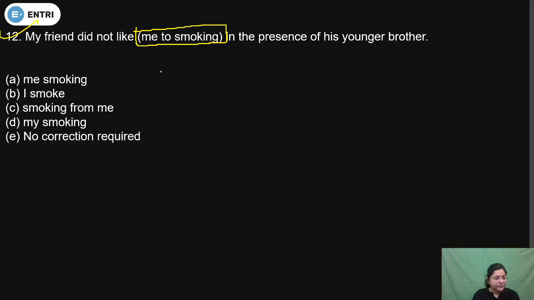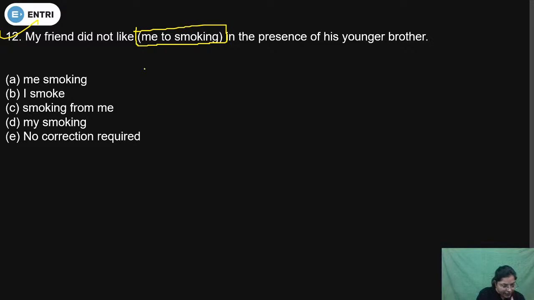Is it clear? Just do question number 12. Is "me smoking" correct or not? Rani, Vani, Purushottam, check that part, whether it is correct or not.